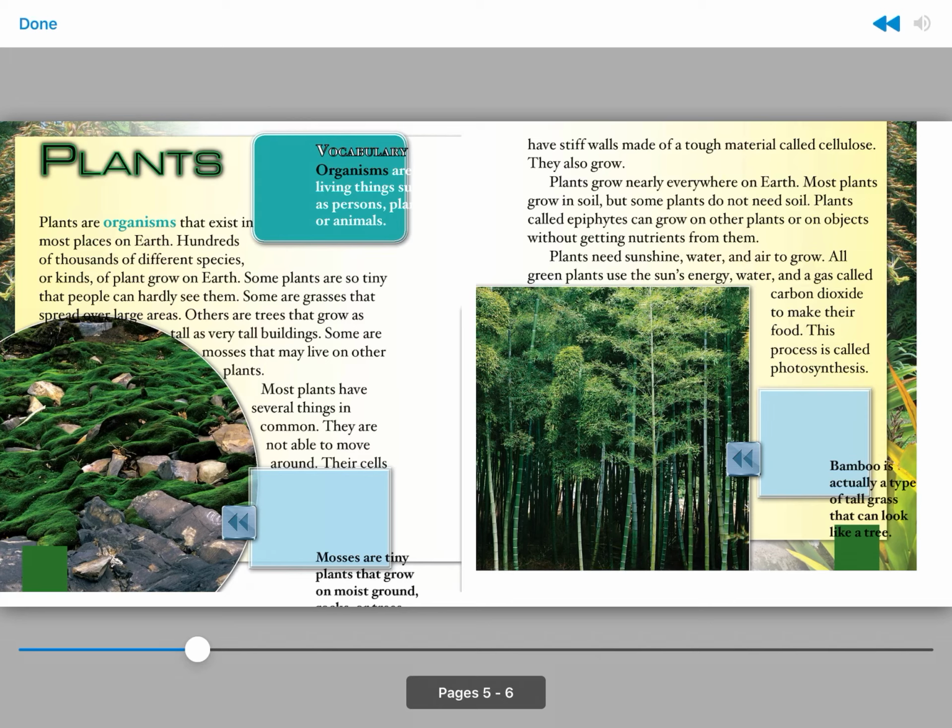Plants need sunshine, water, and air to grow. All green plants use the sun's energy, water, and a gas called carbon dioxide to make their food. This process is called photosynthesis.